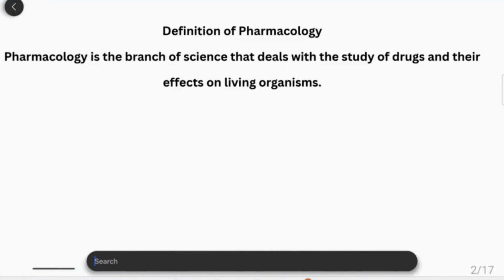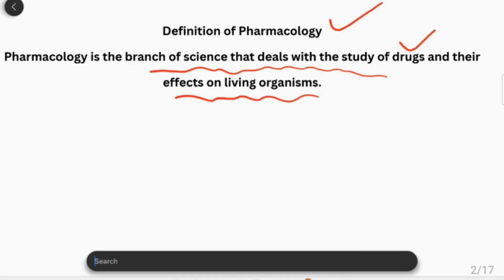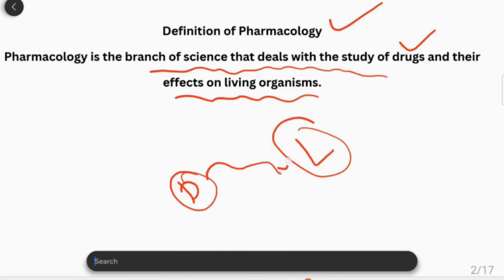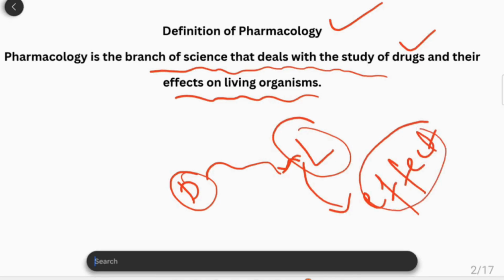So first, what is the definition of pharmacology? So pharmacology is a branch of science that deals with the study of the drugs and their effects on the living system. So when any drug interacts with the living system, it is going to produce some effect. The study of this effect is called pharmacology.